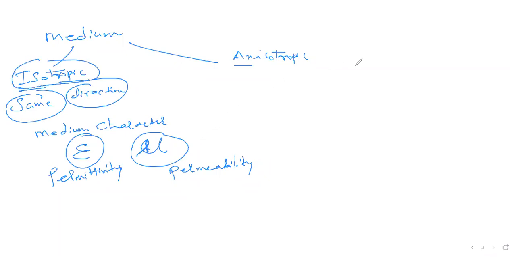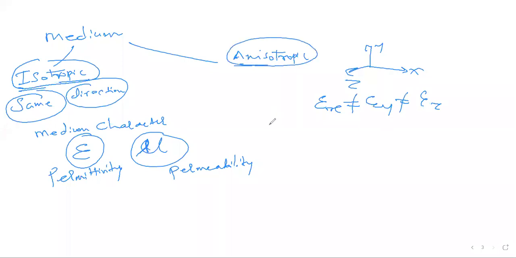Well, if we move along x, along y, and along z, and my epsilon changes as I travel in different directions, like I have epsilon x, which is different in the x direction, I have epsilon y, I have epsilon z. If they are not equal, then the medium is anisotropic.